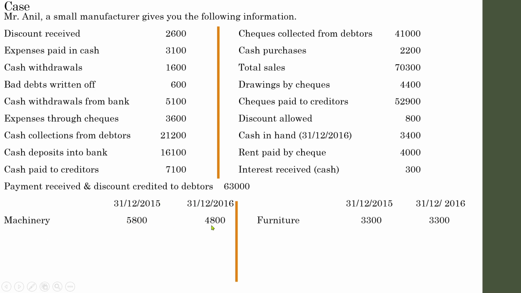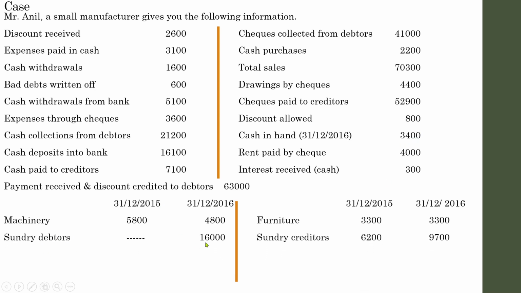Machinery opening balance, closing is given. So from this data itself you can understand that this is the opening balance, this is the closing balance. Furniture is also given. Here one date is given, 31/12/2015 is opening, 31/12/2016 is closing, and here cash in hand in bracket 31/12/2016. So as per the details given, we can understand that this one is the closing cash balance.